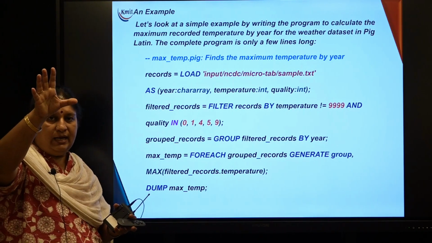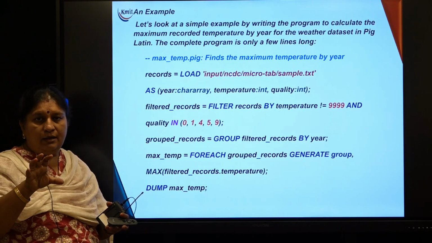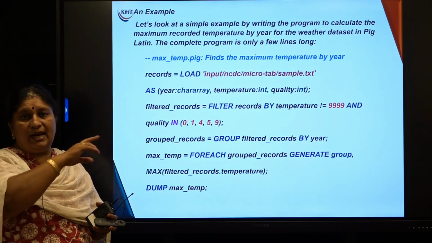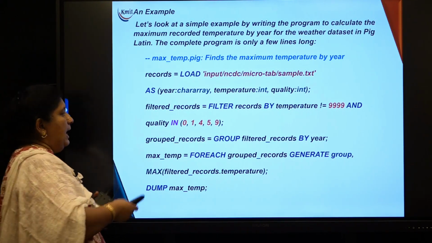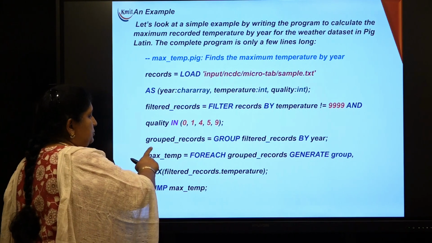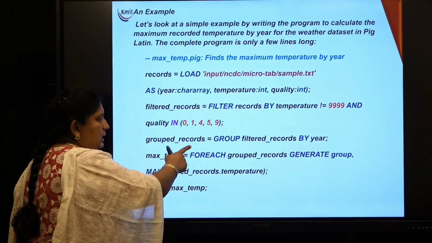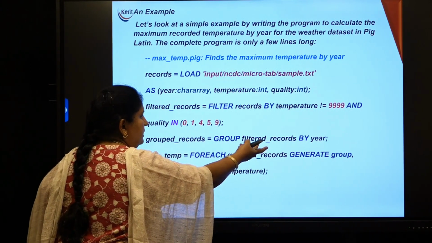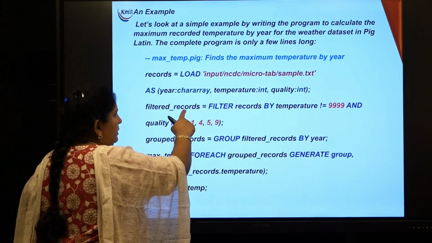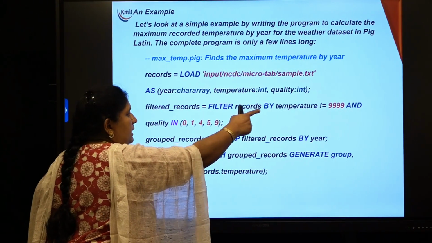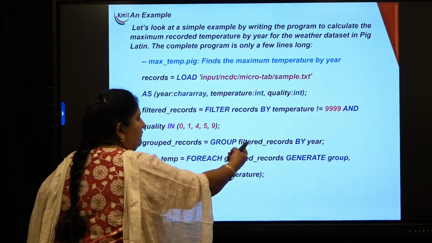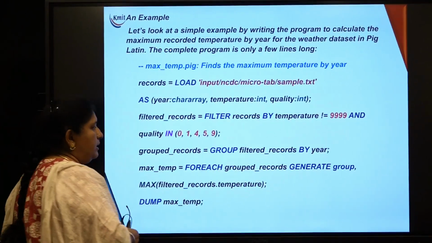You started with a data set, took only 3 attributes. From that you are trying to take some records only which are satisfying this condition. After that, what are we trying to do? Grouped records is equal to group filtered records. What is filtered records? The relation which was filtering all the valid temperatures as well as the valid quality code, and we are calling that relation as filtered records.